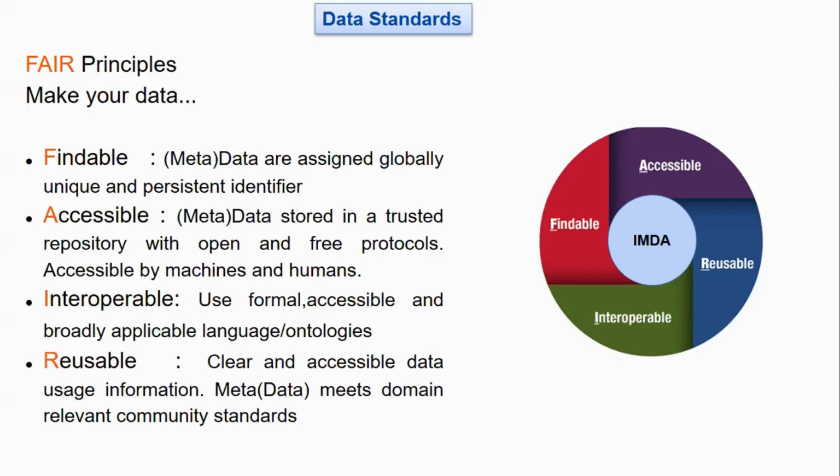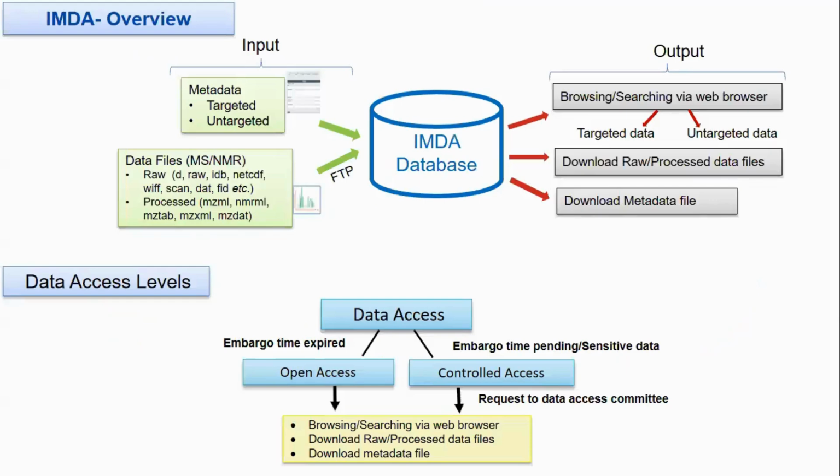We have applied many ontologies in IMDA, like for organisms as the source, and some in the process that we will shortly be implementing in our database. Reusable: clear and accessible data using information and metadata that meets domain-relevant community standards. So based on the data standards and the volume of the data generated across India or across various research publications, we came up with the strategy of the IMDA.